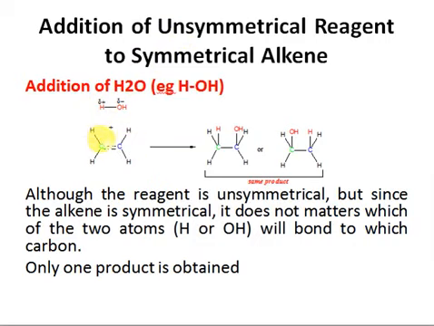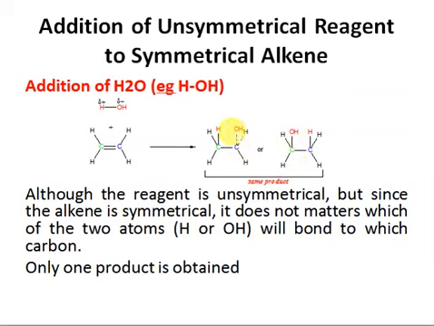As per the mechanism, the electron density will attack this hydrogen here. The hydrogen can go to that carbon or this carbon, and it will not make any difference because we will get only one type of carbocation, right? You can just draw the carbocation which will be formed when hydrogen gets attached to this green carbon or when hydrogen gets attached to this blue carbon. Since we get only one type of carbocation, we will get only one type of product as well.